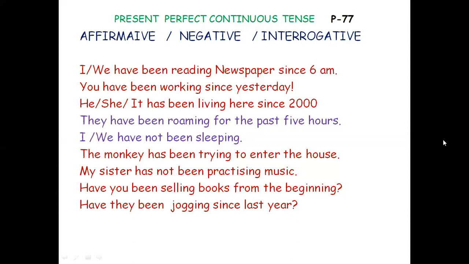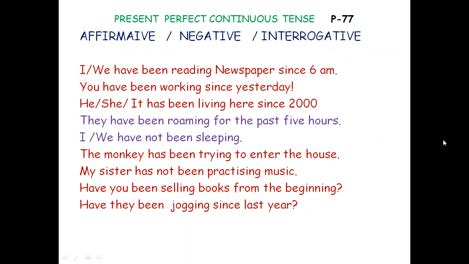They have been roaming for the past 5 hours. We have not been sleeping. Negative. The monkey has been trying to enter the house. My sister has not been practicing music. Has been trying, has not been practicing. Negative. Have you been selling books from the beginning? That is a question using present perfect continuous.